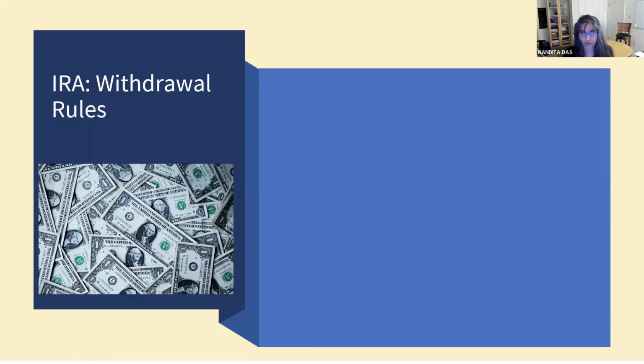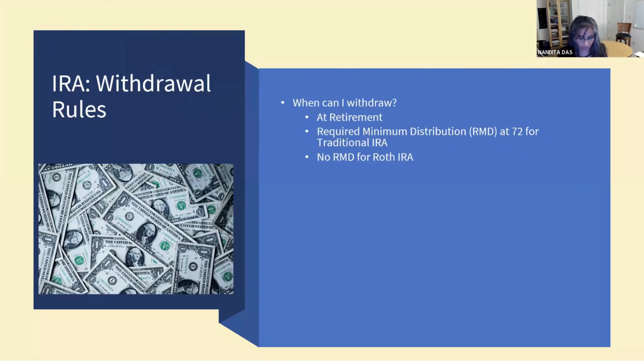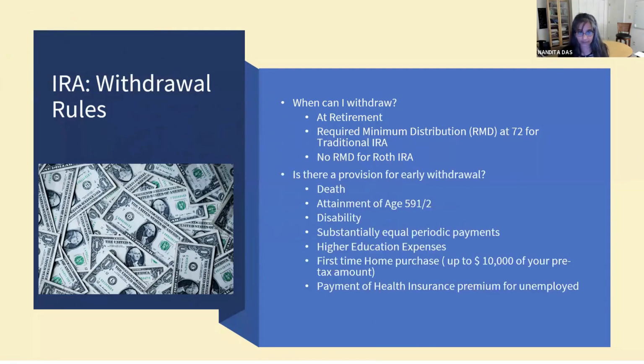So now that you know about Roth IRAs and traditional IRAs as retirement savings vehicles, the next question is, what are the withdrawal rules? When can you withdraw? Obviously, you can withdraw when you retire because these are retirement savings accounts. But what if I don't want to withdraw? Well, if you don't want to withdraw, you still have to withdraw if it is a traditional IRA, and that is called the required minimum distribution, RMD, which is at age 72, when you are required to withdraw a particular amount. But for Roth IRAs, there are no RMDs.